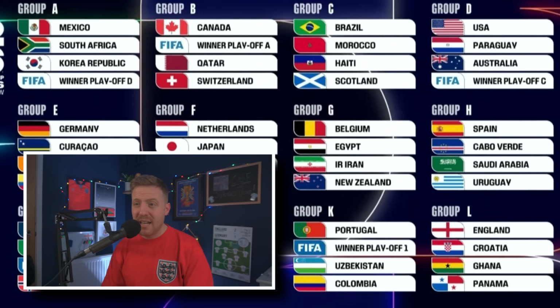Belgium in Group G alongside Egypt, Iran and New Zealand. Many people are saying that this is the easiest group out of what one of the top seeds could have drawn. I think Egypt are a decent side and I don't think people should underestimate them at all. I think Iran and New Zealand though are there to make up the numbers, I'm afraid.